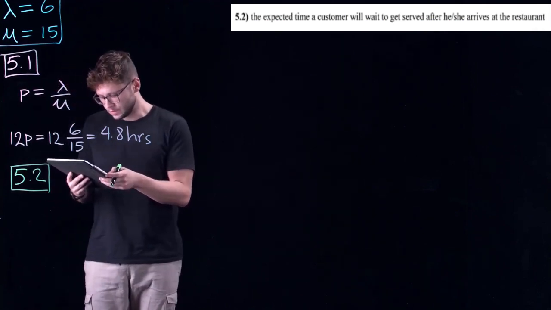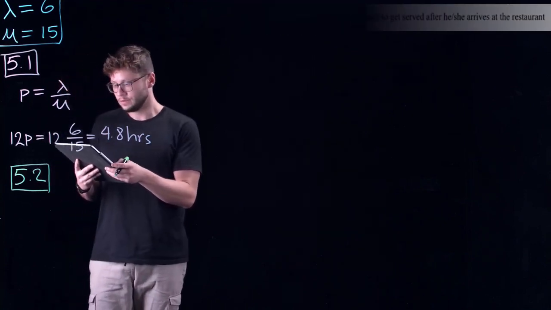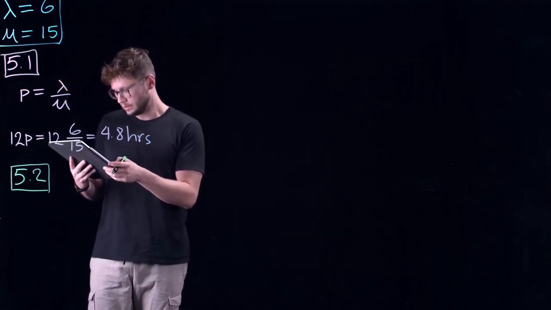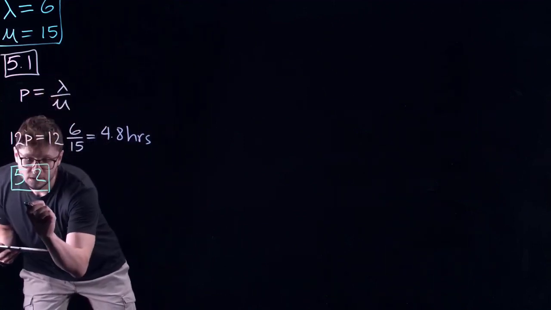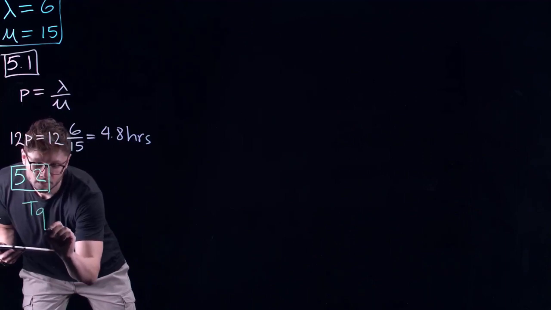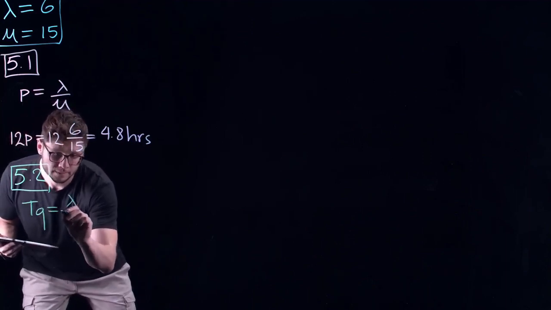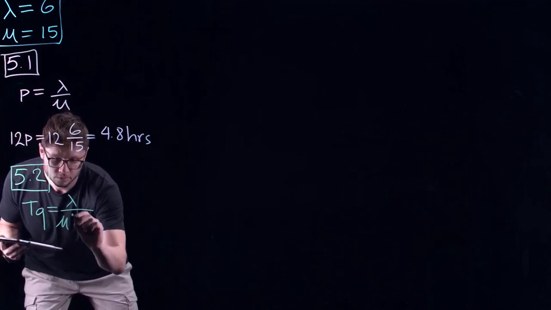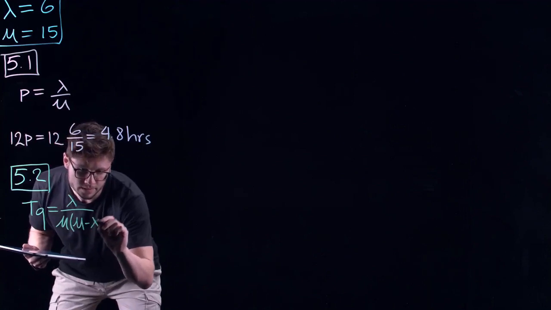Here we can use our formula for expected time in queue, which is provided in the question as TQ, time in queue, equals lambda over mu times, in parentheses, mu minus lambda.